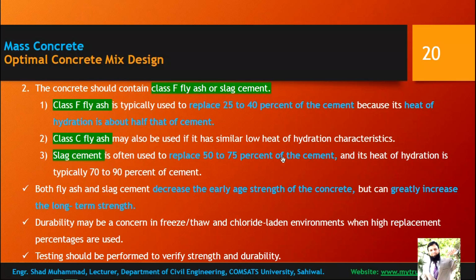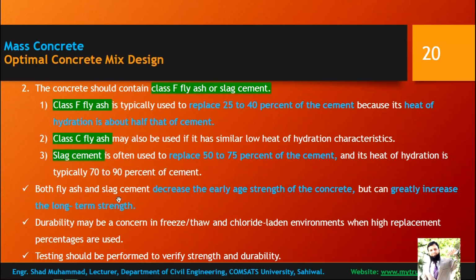The partial replacement is quite high, and its heat of hydration is typically 70 to 90% of the cement. So the difference in heat of hydration between slag cement and typical cement is not so large as compared to class F fly ash. That is 50% and this is 70 to 90%.